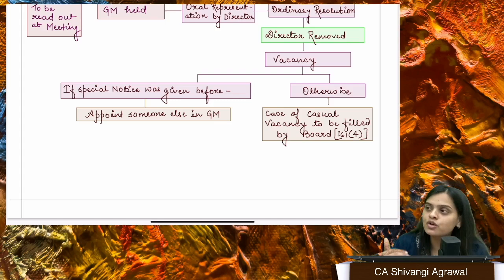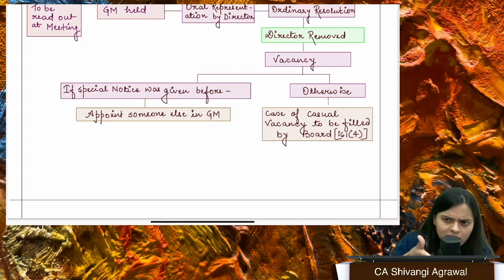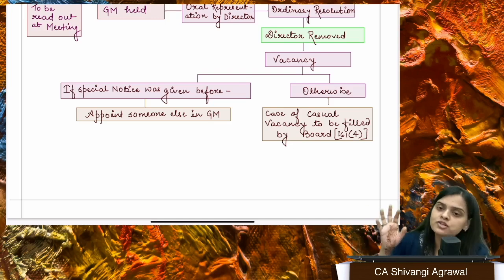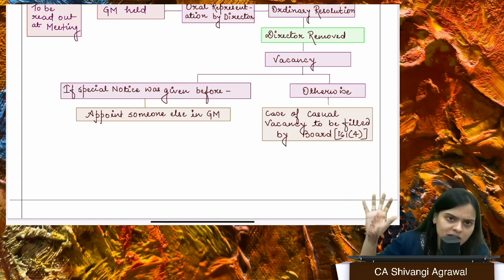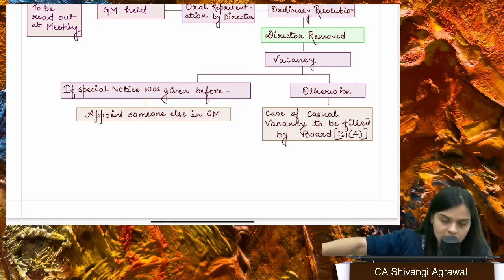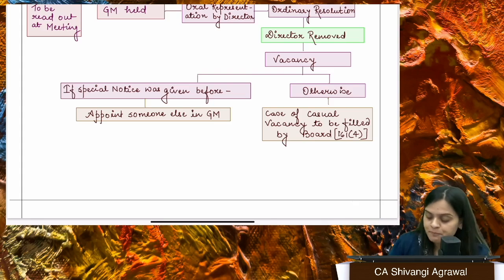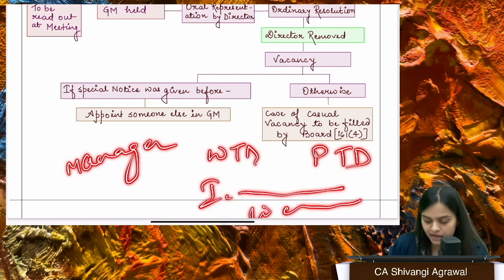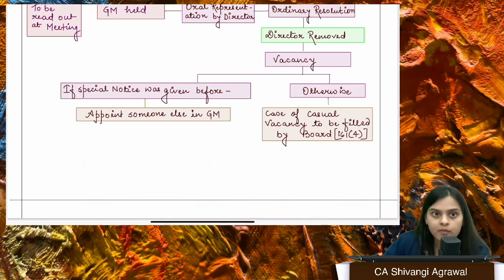See, we have a contract with the director, what we want to pay. If I'm talking about managing director, whole-time director, because there are two types of directors. One are whole-time directors, which are also called executive directors. Then there are non-executive directors who are not actually the employees of the company. They're part-time, they're independent directors, right? They're different. When I'm talking about the remuneration, we have manager, we have whole-time director, we have part-time directors, we have independent directors, we have women directors, we have so many directors, right?